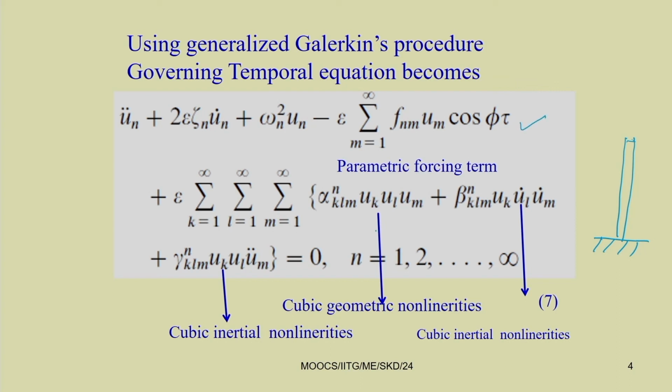Then we have these nonlinear terms also, the geometric nonlinear term and the inertia nonlinear term. This second order differential equation contains many nonlinear terms, and this parametric term actually leads to chaotic responses.